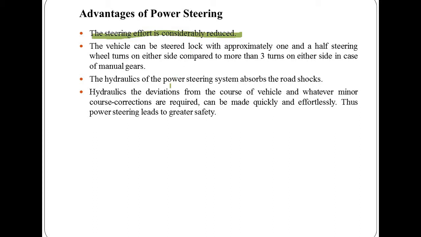Then the vehicle can be steered lock to lock with the approximately 1.5 steering wheel turns on either side compared to more than 3 turns on either side in case of manual gears. So this is the advantage, that it requires almost half of the turn as compared to the manual gearing system.